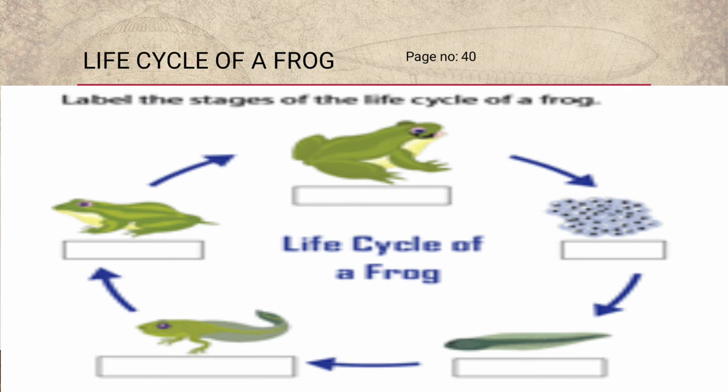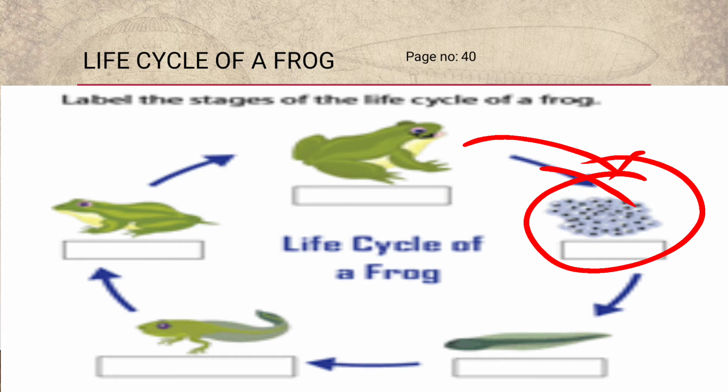Alright. So here on the screen you all can see there are many pictures. You have to just identify which stage comes first and then which. You have to just follow the stages, the life cycle of a frog. First of all, a frog begins its life as fertilized eggs. You all can see in the picture there are many fertilized eggs, right?